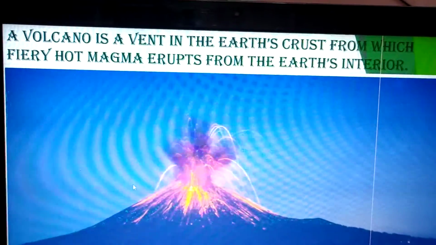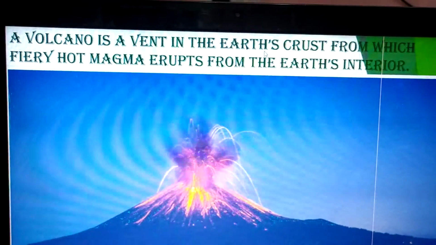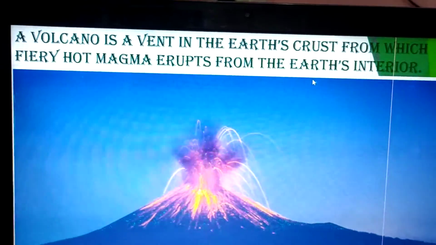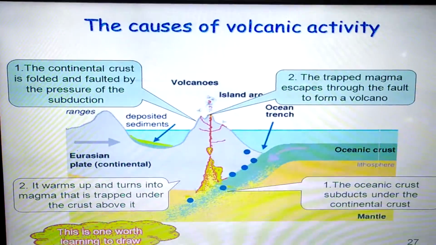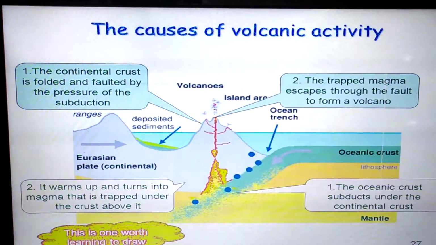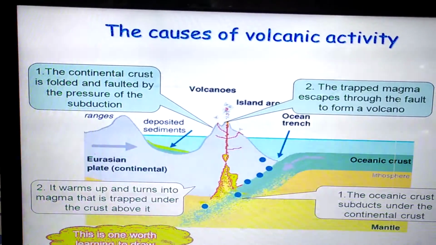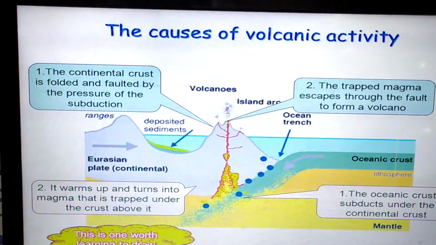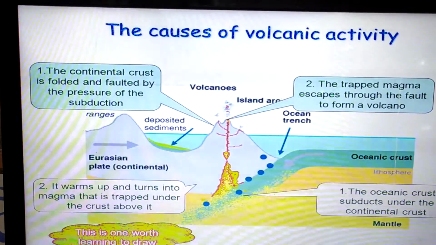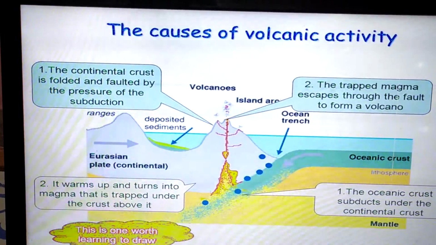Volcano. Children, a volcano is a vent in the earth's crust from which fiery hot magma erupts from the earth's interior. The causes of volcanic activity. In the diagram it's given, the continental crust is folded. That is because of tectonic movement, or plate tectonic movements. The earth is made up of different plates, and these plates collide with each other, which results in pressure on the magma, which tries to come out.